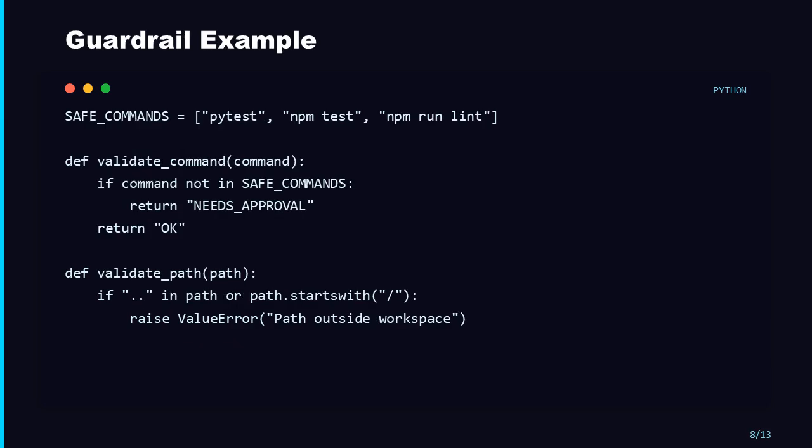This is where most toy agents go wrong. They let the model run anything. Do not do that. Start with an allow list. Maybe tests, lint, and type check. Block absolute paths. Block path traversal. Ask for approval before package installs, deletes, network calls, or anything that changes a lot of files. A useful agent is a cautious agent.